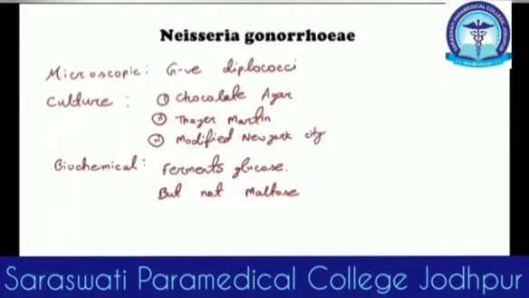Now the biochemical tests: gonorrhoeae, that means G, glucose, but no M, so no maltose. And you can do the catalase test or oxidase test to be sure. And last of all, there is PCR. This is common. So these were the tests for Neisseria gonorrhoeae.